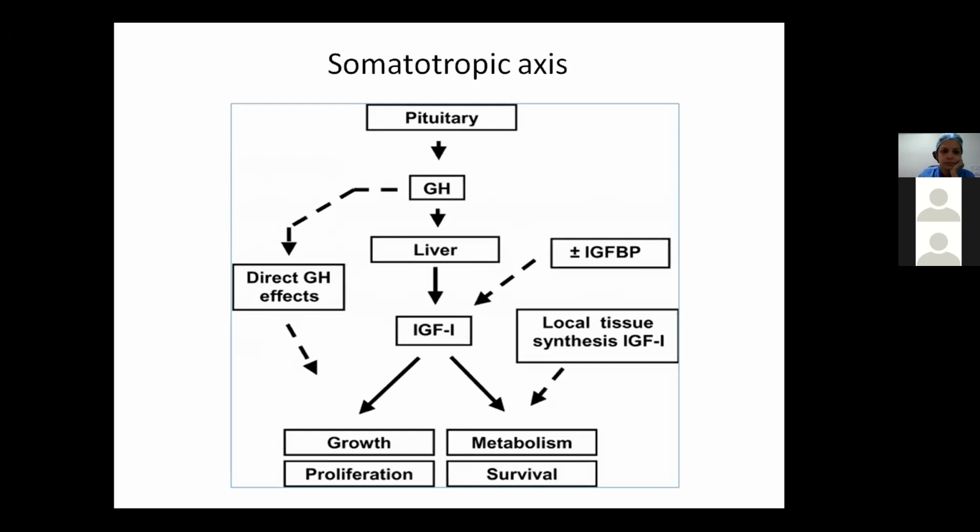Coming to the somatotropic axis, here the hypothalamus secretes growth hormone releasing hormone, which acts on the pituitary to release growth hormone. Now this growth hormone's prime essential function is to act on the liver and skeletal muscles. In the liver, it causes generation of insulin-like growth factors. These insulin-like growth factors then bring about further effects like growth, metabolism, and proliferation. And the effect of these insulin-like growth factors is inhibited by the presence of insulin-like growth factor binding proteins, which I mentioned earlier will compete at the receptor site.